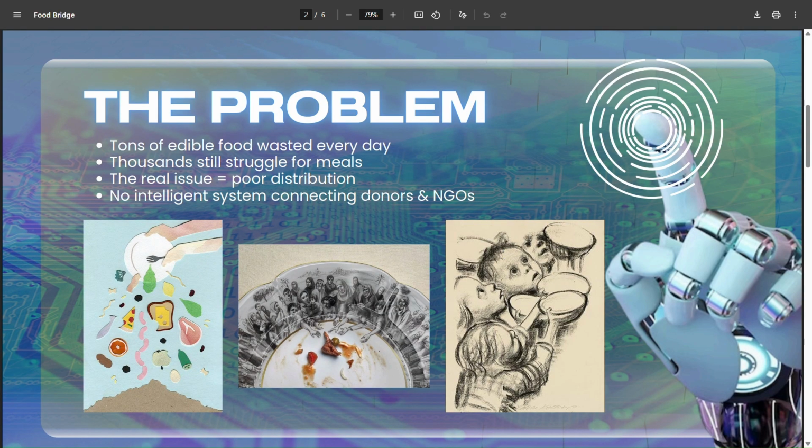So let's get started. Initially, the problem statement is that every single day perfectly good food is thrown away in our cities. At the same time, families wait in hunger hoping for just one proper meal. This tragedy isn't food shortage, it is the absence of fast and structured distribution. FoodBridge is here to close that gap.